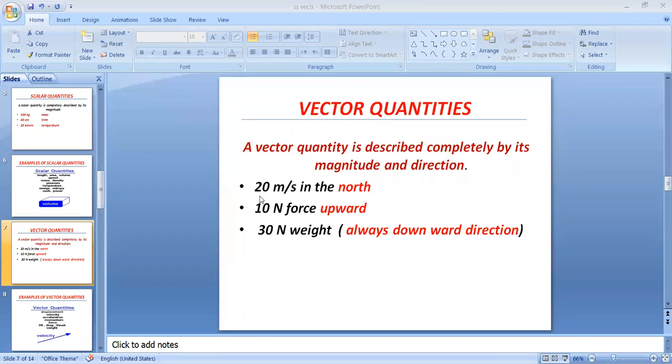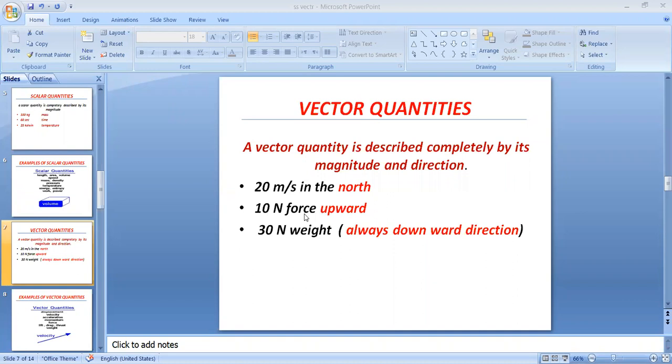Now, if it is given that 20 meter per second in the north, it means a direction is given. It is a vector quantity. This point is to be remembered. This is your important point. Note down this.